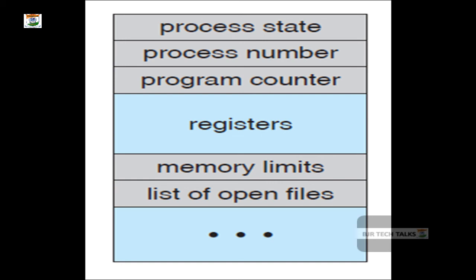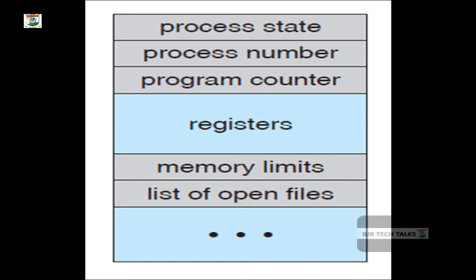In order to hold the process parameters, like the process state, the process number, the program counter, the registers, the memory segments, the open files or anything, you need a separate block in the memory. That block is called the process control block, or it is also referred to as the task control block. Both are the same.